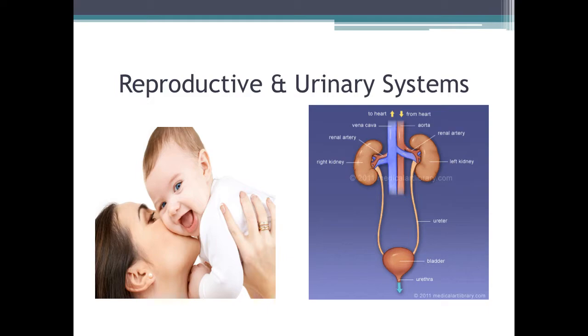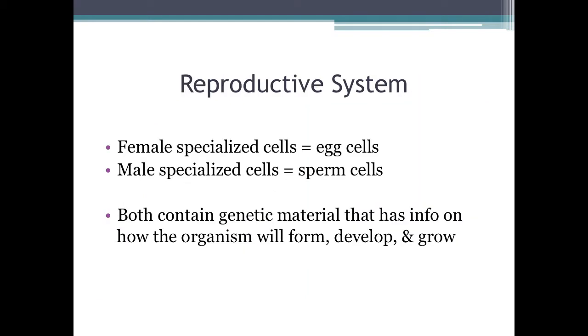Today we're going to talk about the reproductive and urinary systems. The reproductive system has two different types of cells. The female specialized cells are egg cells, and the male specialized cells are considered sperm cells. Both contain genetic material that has information on how the organism will form, develop, and grow.